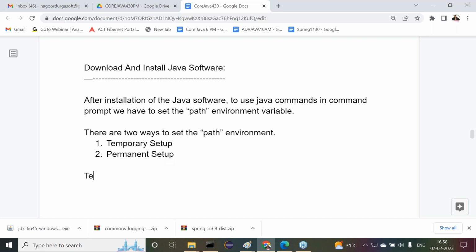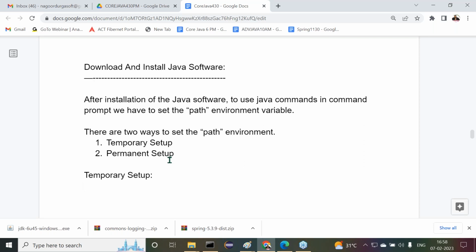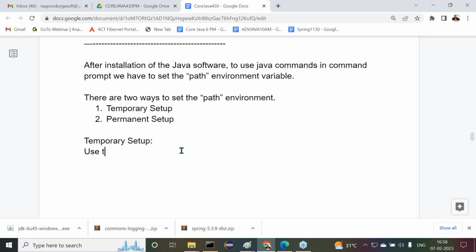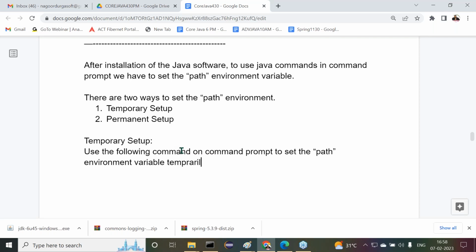Now here, I want to go for the temporary setup, the first one. Now observe carefully. What exactly is the temporary setup? Use the following command on a command prompt to set the path environment variable temporarily. Right. Observe carefully.